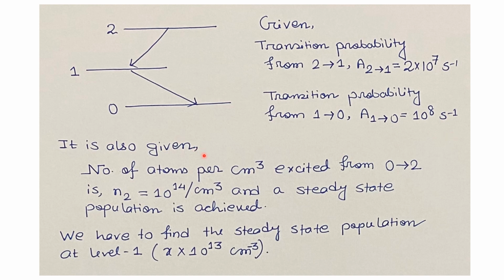It is also given number of atoms per centimeter cube excited from the energy level 0 to 2 is N2 equals 10 to the power 14 per centimeter cube, and a steady state population is achieved. We have to find the steady state population at energy level 1, that is given by x into 10 to the power 13 per centimeter cube. So we have to basically find the value of x such that we get the steady state population condition in that system.